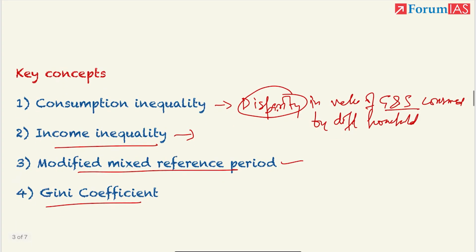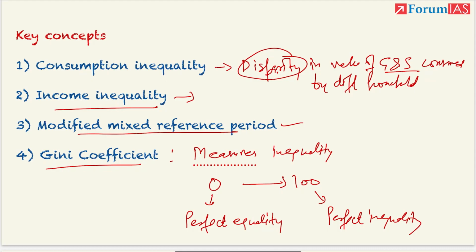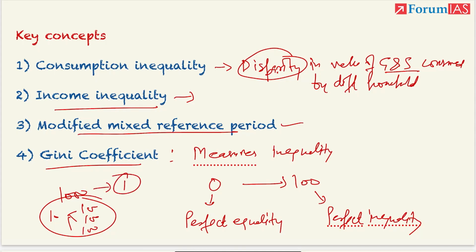Gini coefficient. Gini coefficient basically measures inequality in a society or a country. It basically gives a score of 0 to 100. 0 means perfect equality. This statement can come as it is in prelims. And 100 is perfect inequality. What is perfect equality? Say for example, there is 1000 rupees GDP of a country and there are 10 people. If everybody has 100 rupees, this is perfect equality. Perfect inequality, all the 1000 is being appropriated by just one person.